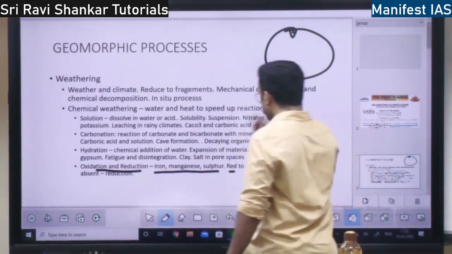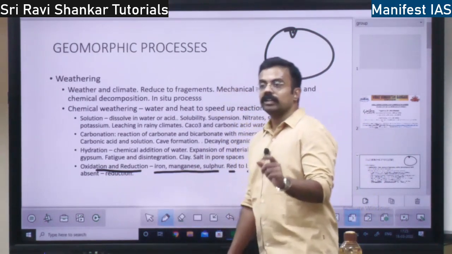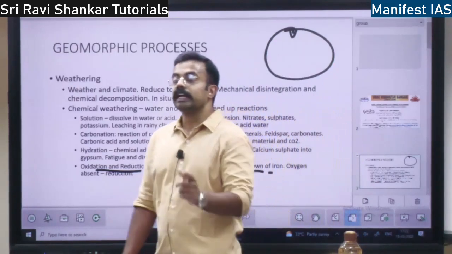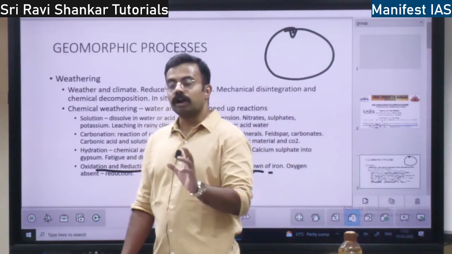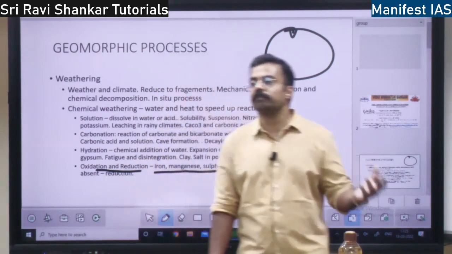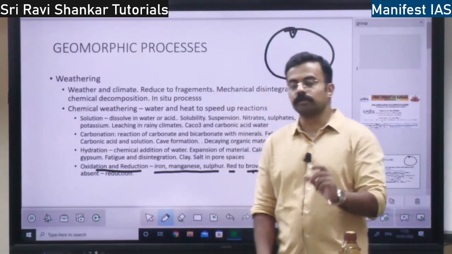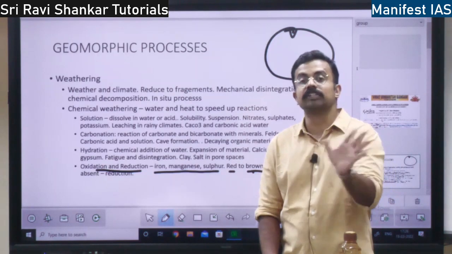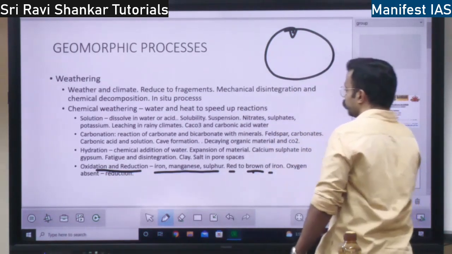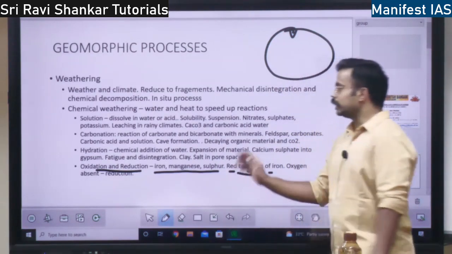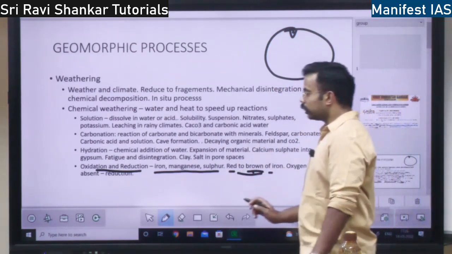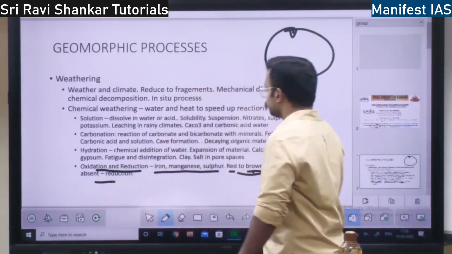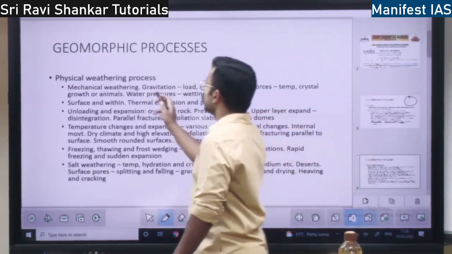Once the iron is oxidated, if you keep the oxidated iron in an oxygen-less atmosphere, it will undergo reduction. Reduction means removal of oxygen, right? In order to undergo reduction, what should we do? The oxygenated mineral should be kept in a place where there is no oxygen, right? So that is the process. The red to brown color of the iron is because of oxidation, and if oxygen is absent, it will lead to reduction, right?